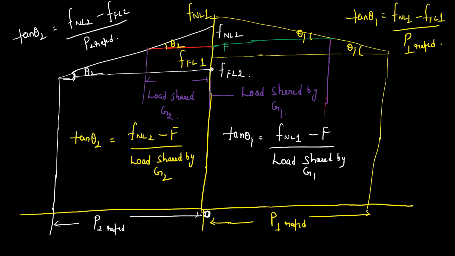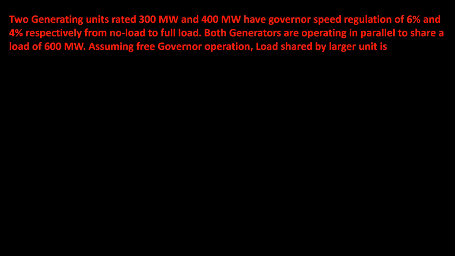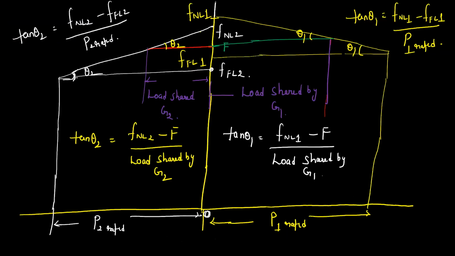So no load frequency of one generator is 51.5, minus f, divided by load shared by generator 1, which is x; load shared by generator 2 is 2.5 minus x. Simply I have substituted in that and obtained the solution. Here this axis is frequency and here it is power output.